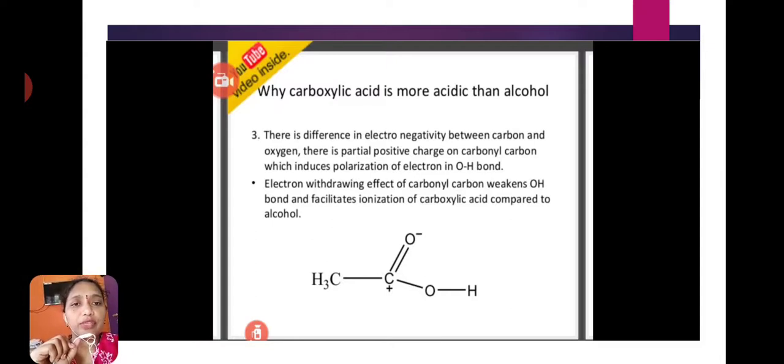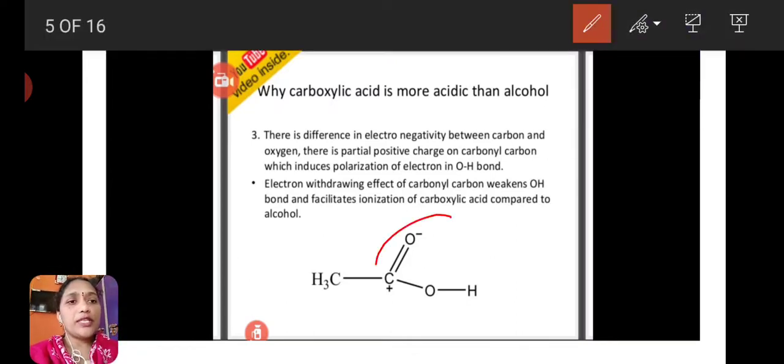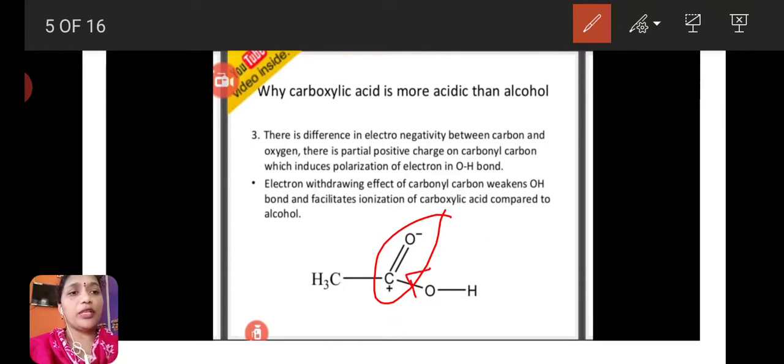And this is one of the reasons. Here in carboxylic acids, the C double bond O group is present. In the C double bond O group, oxygen shows a partially negative charge and carbon shows a partially positive charge. So carbon attracts the electrons from the hydroxy group, meaning this side oxygen, and here the oxygen also attracts electrons from the oxygen-hydrogen bond. Then the bond between the oxygen and hydrogen is weakened.